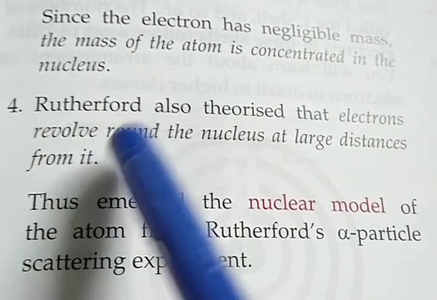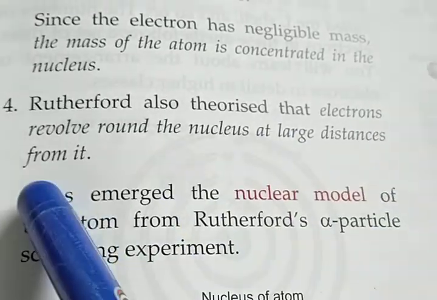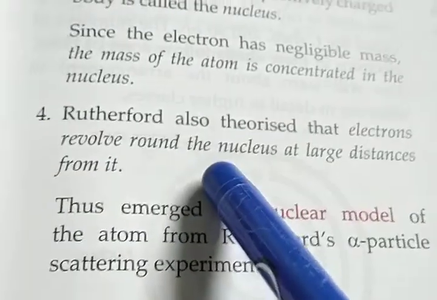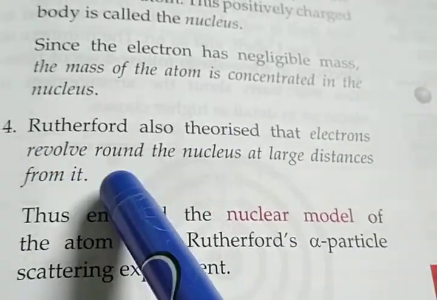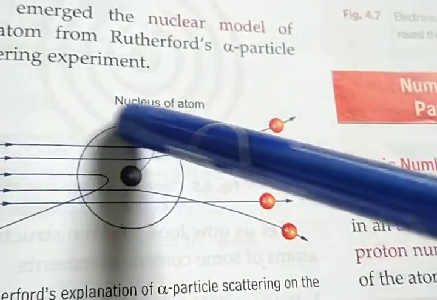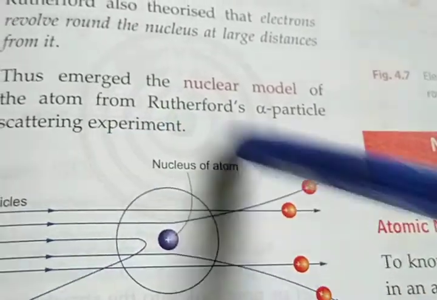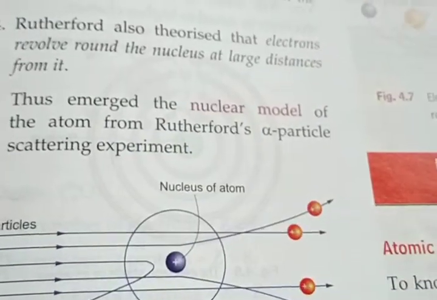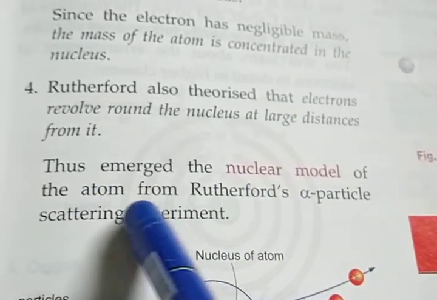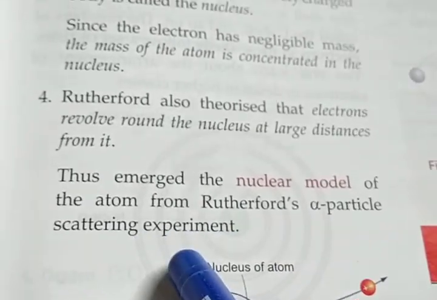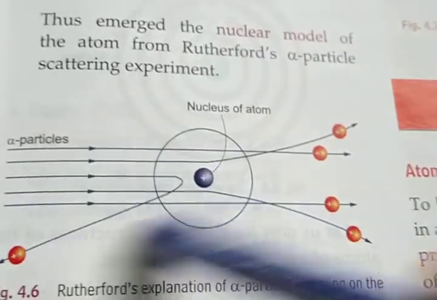Number 4: Rutherford also theorized that electrons revolve around the nucleus at a large distance from it. I mean, what is the meaning of that particular point? Rutherford concluded that electrons revolve around the nucleus, like a solar system, moving around the nucleus on their particular axis from a large distance. Thus emerged the nuclear model of the atom from Rutherford's alpha particle scattering experiment. So these 4 points are very important along with the particular picture.